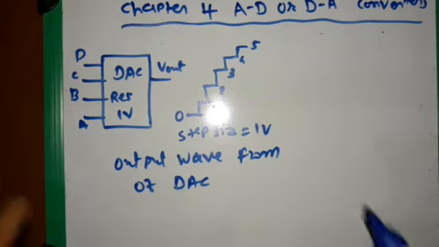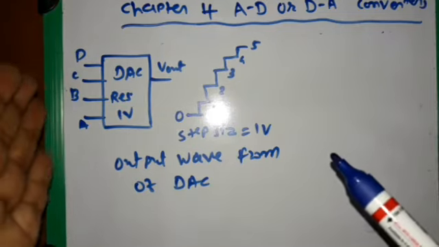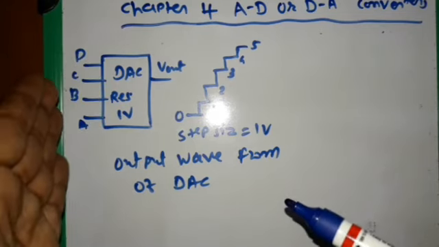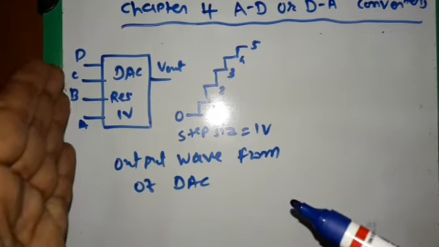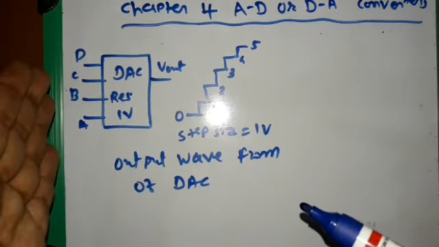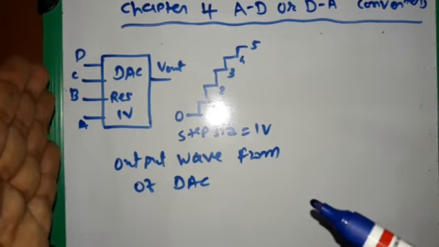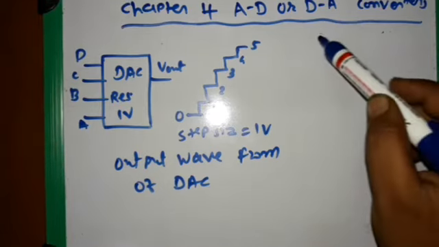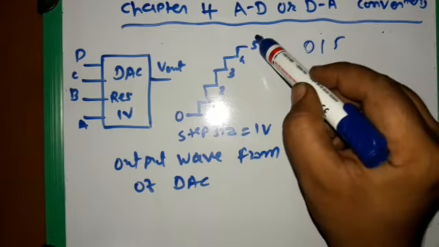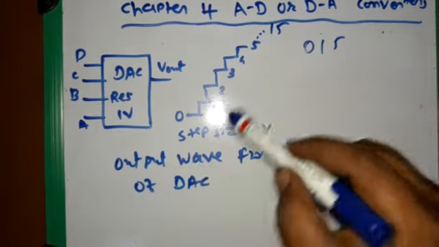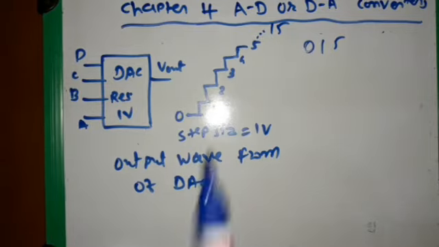So here in the figure we have a digital to analog converter, and this converter outputs in voltage form. When we apply different values for 0 to 15 volts, suppose, we have a step size of 1 volt.